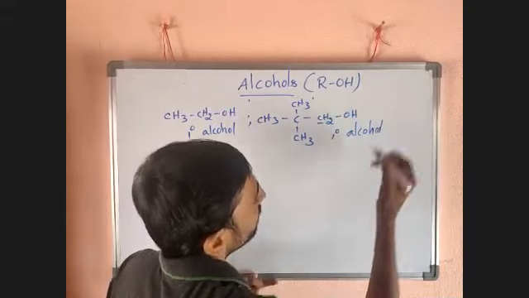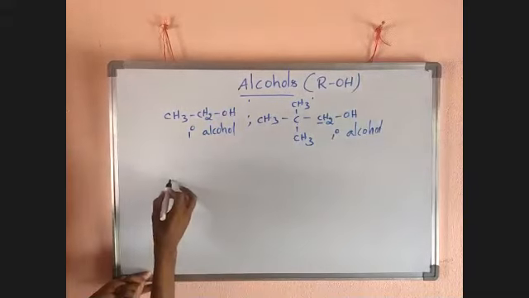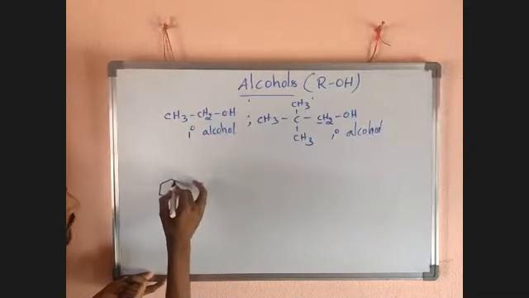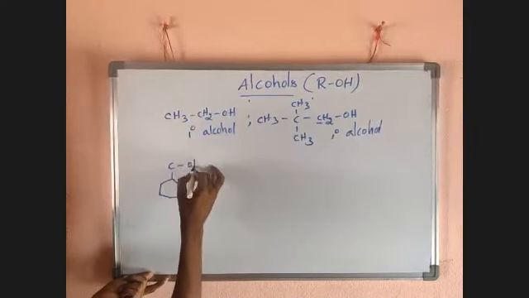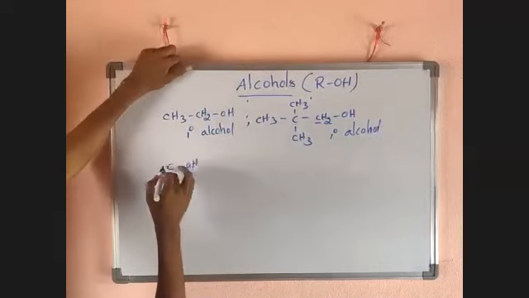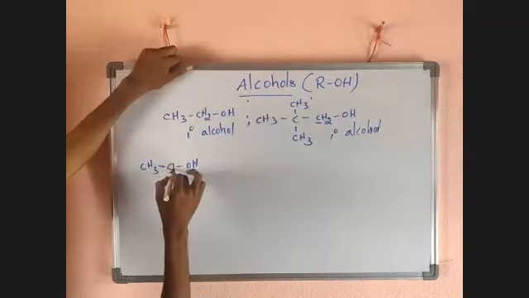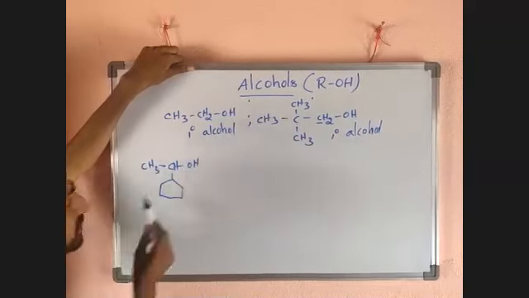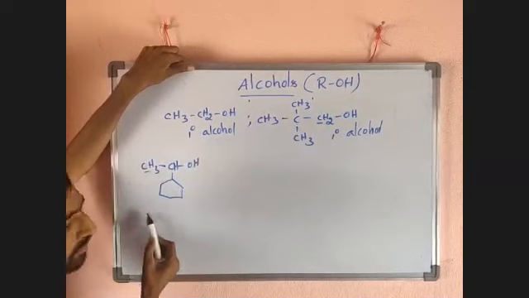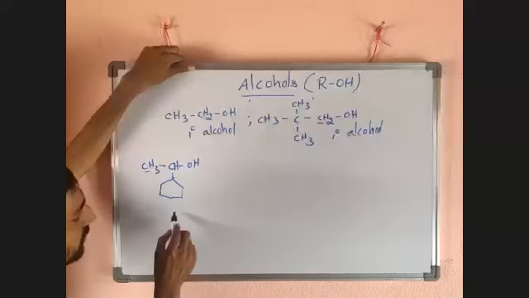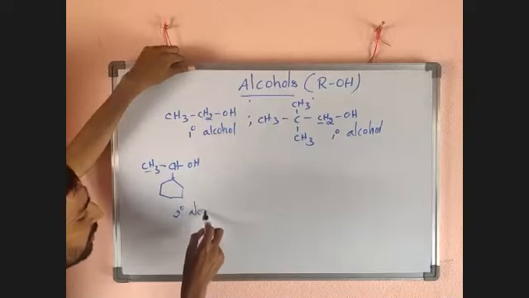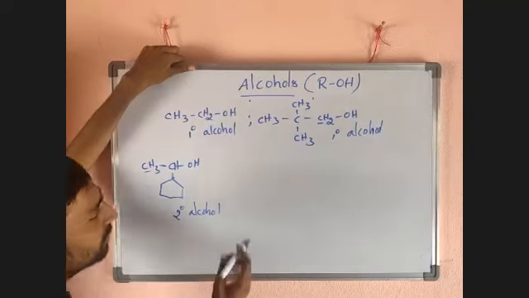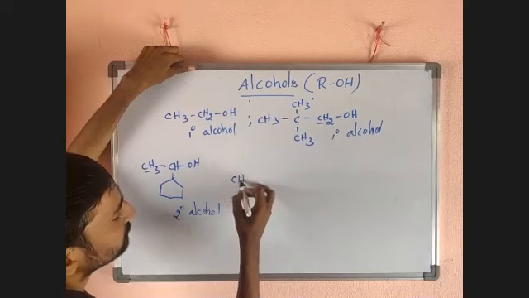This is also a primary alcohol. Now how to take another? CH3-CHOH-CH3. Now the OH-bound carbon is linked with how many carbons? Here it is linked with one carbon, and with two carbons. That's why it is what? Secondary alcohol. Secondary alcohol. Now how to take another one?